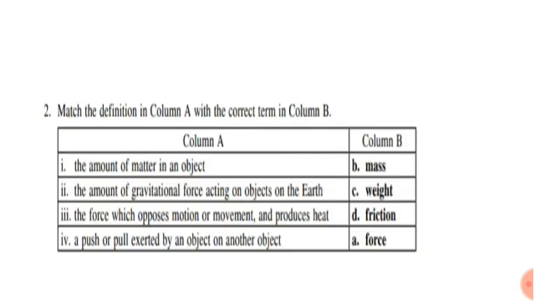Now we are going to solve question number 2, which is match the definition in column A with the correct term in column B. The amount of matter in an object is known as mass. The amount of gravitational force acting on an object on the earth is known as weight. The force which opposes motion or movement and produces heat is called as friction. A push or pull exerted by an object on another object is called as force.